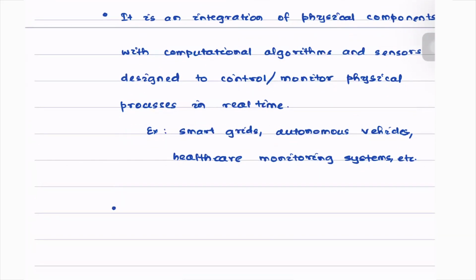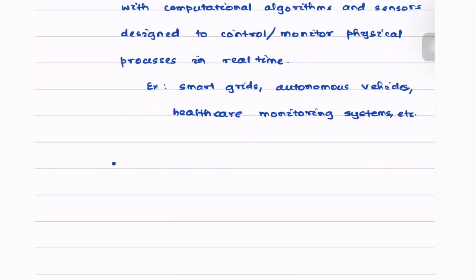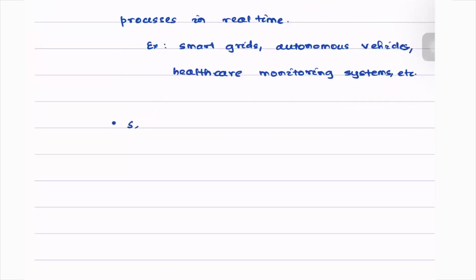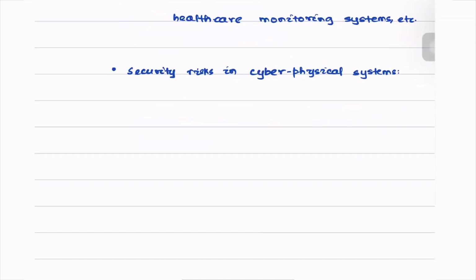So in today's lecture, we'll briefly focus on this aspect: security risks in cyber physical systems. There could be many kinds of security risks. To list a few,